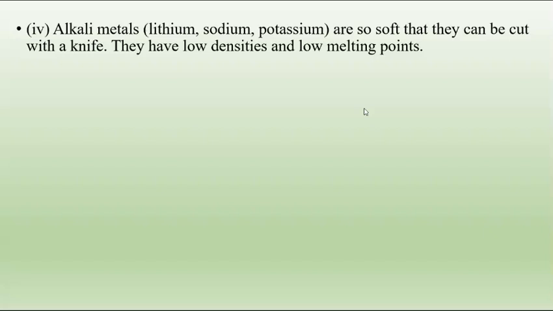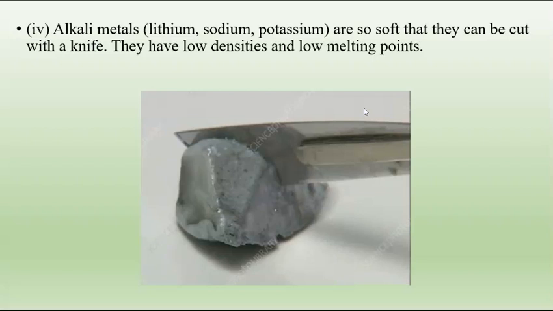We know that metals are very hard, but lithium, sodium, and potassium are soft and can be cut with the help of a knife. Metals have high density and high melting point, but these three metals have low density and low melting point. Here is a picture of sodium, which can be cut with a knife.